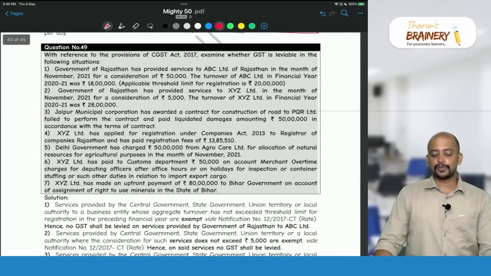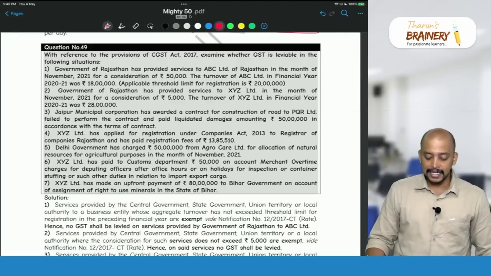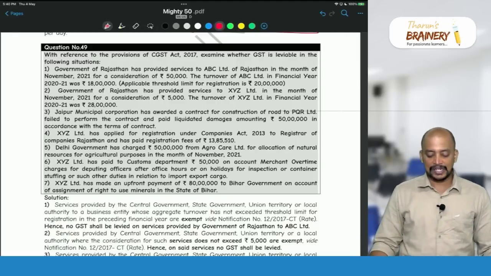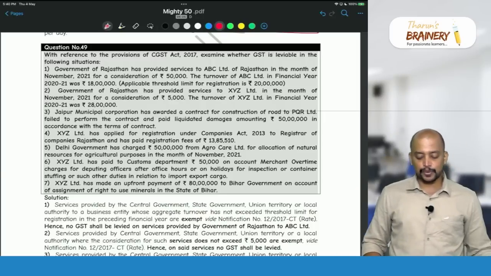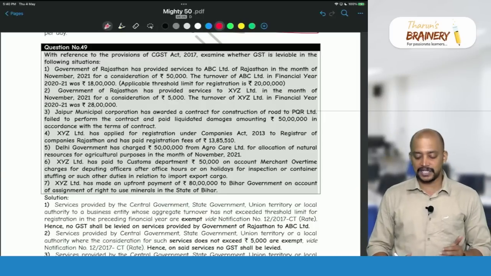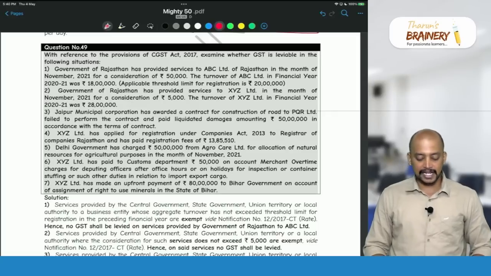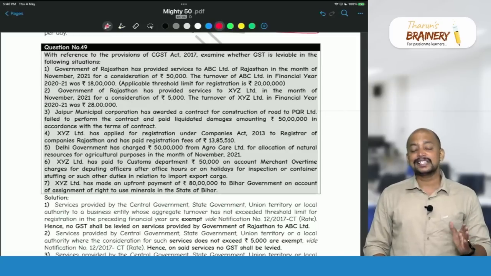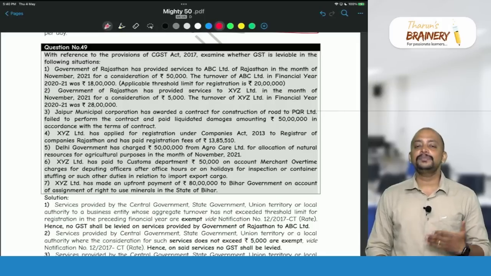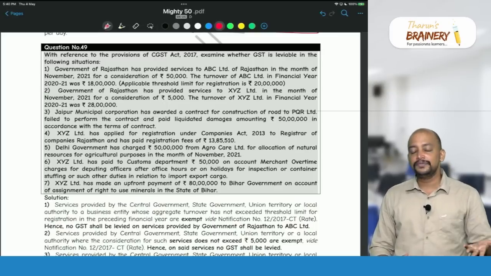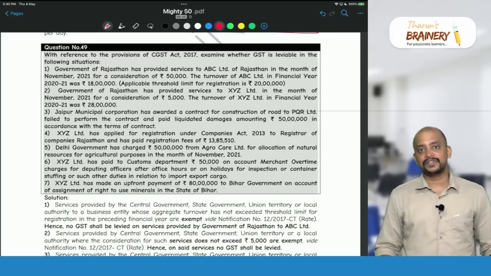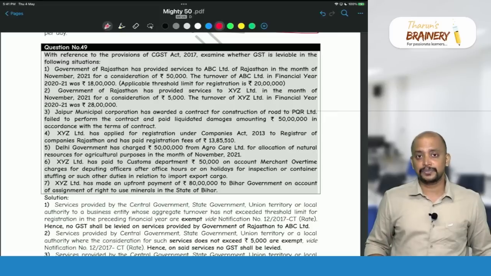With reference to the provisions of the CGST Act, examine whether GST is leviable in the following situations. Government of Rajasthan has provided services to ABC Limited of Rajasthan in the month of November for a consideration of 50,000. So it is other services. Government services are divided into two: specific exemptions and general exemptions. We don't know what the service is, so we are checking the general exemption. What is the first general exemption?